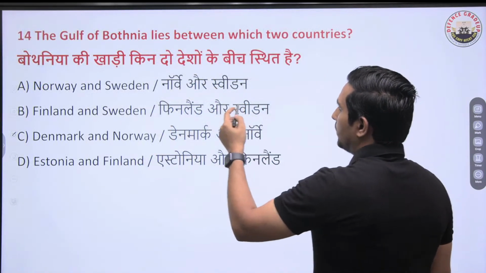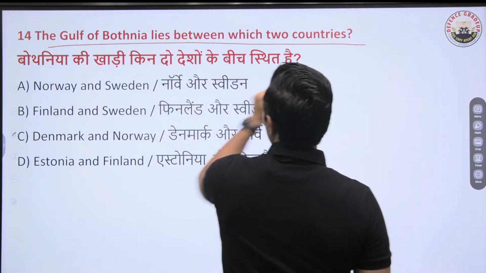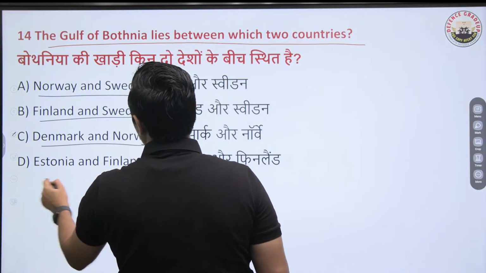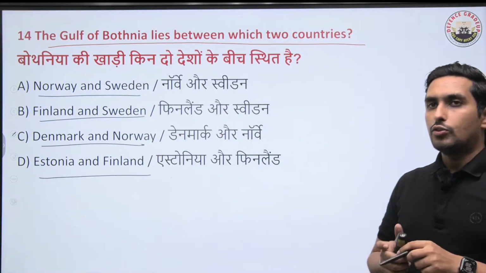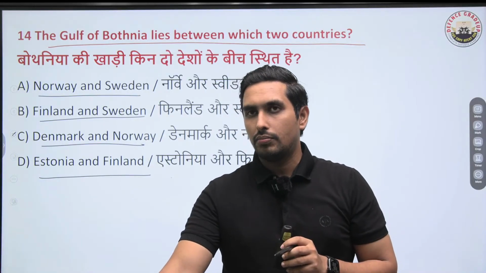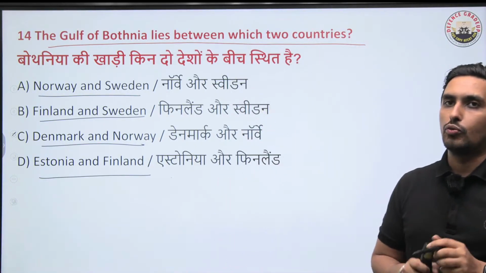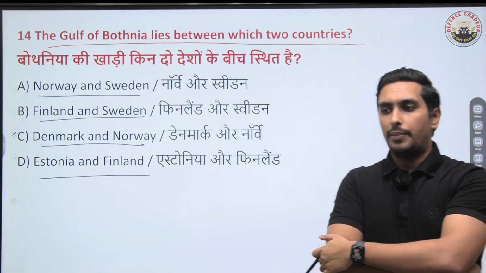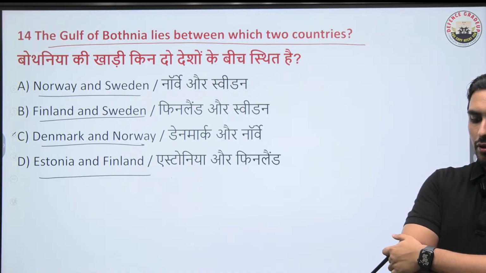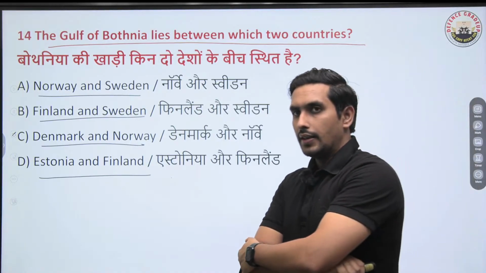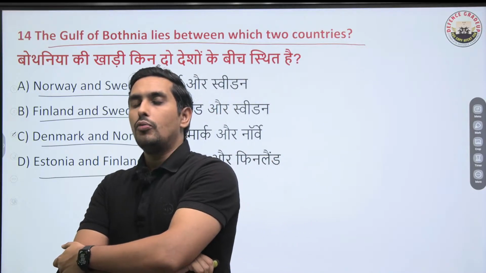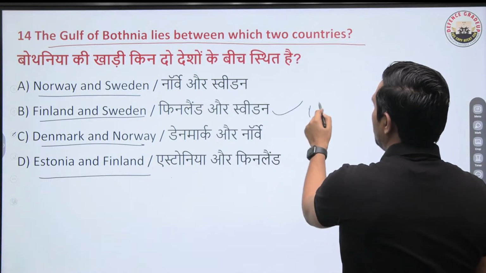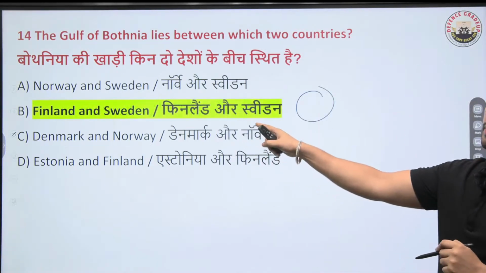Next question is similar. Gulf of Bothnia is between which two countries? Norway, Sweden, Finland, Sweden, Denmark, Norway, or Estonia and Finland. Such questions we have seen in various examinations. So I think you should have a bare minimum idea about this as well. Where do we have Gulf of Bothnia? Tell me. So very important question this is. Gulf of Bothnia. So on one side we have Sweden, on one side we have Finland. So remember, Finland and Sweden, that is B, has to be the right answer to this question.